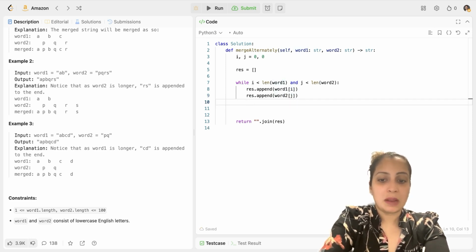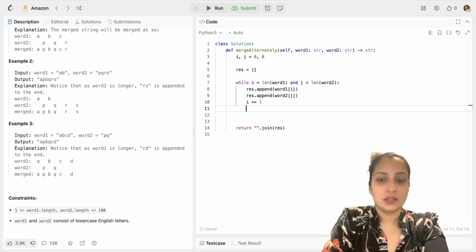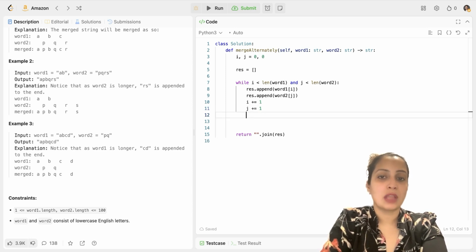And then I increment my pointers. So I increments by 1, J increments by 1. And this loop runs until both are in bounds. Once we have crossed that and one of the strings is out of bounds, in that scenario, we'll have to append the remaining characters to the string.